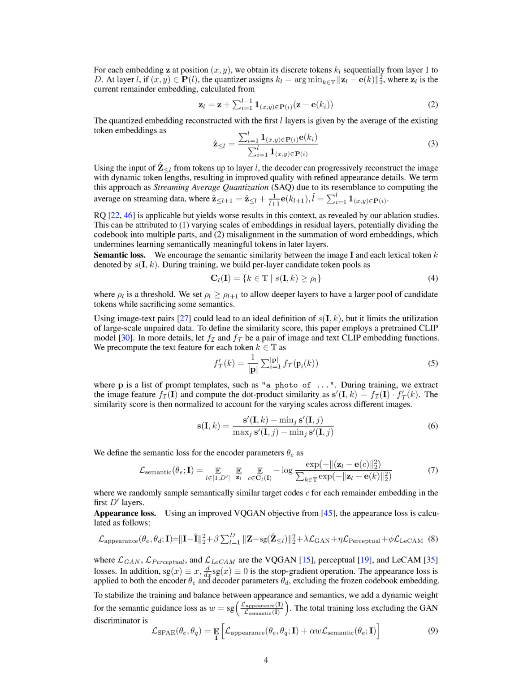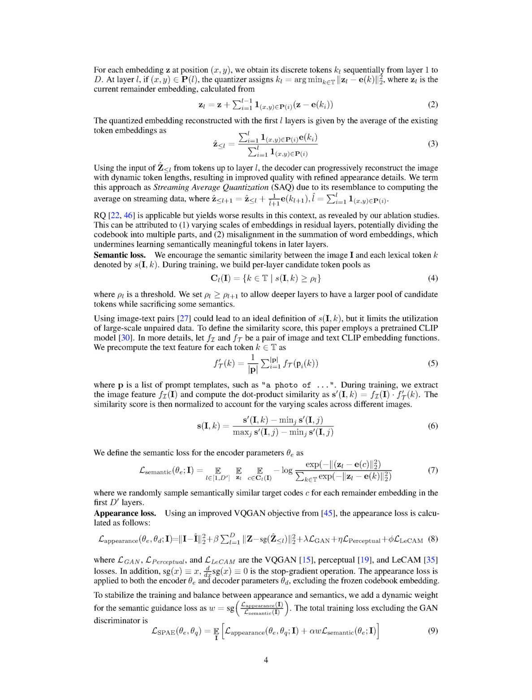Section summary. The token pyramid is a novel structure that generates multi-layer tokens with specific semantic meanings. By enforcing a pyramid shape, the upper layers of the pyramid concentrate the semantics, allowing for representation with significantly fewer tokens. The streaming average quantization, SAQ, approach reconstructs the image progressively using dynamic token lengths, resulting in improved quality and refined appearance details. In comparison, residual quantization, RQ, yields worse results due to varying scales of embeddings and misalignment in the summation of word embeddings.